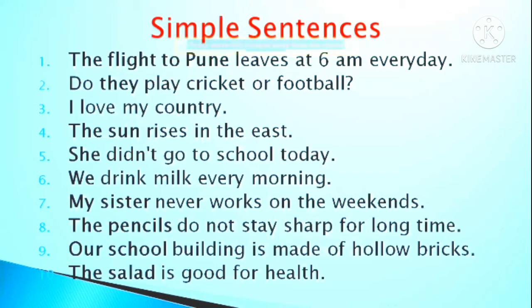So here you have the predicate. We drink milk every morning. Okay. So here you have we as a subject, drink as the verb, milk as an object. Every morning is an adverbial of time.